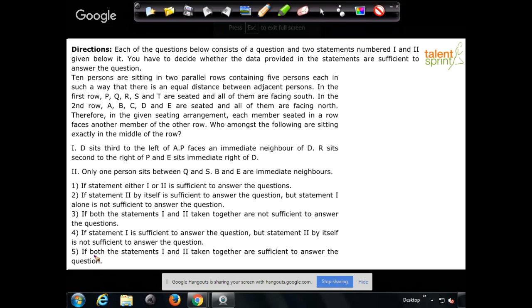So option 4, I think Vinay is the first one to respond. He says it should be 4. It says if statement 1 alone is sufficient to answer the question, but statement 2 by itself is not sufficient to answer the question. So I think Vinay has got some answer there. I'll wait for a few more responses before we look at the solution.